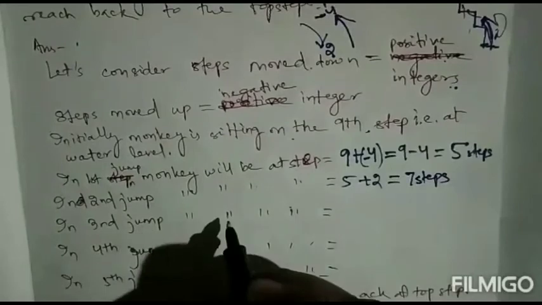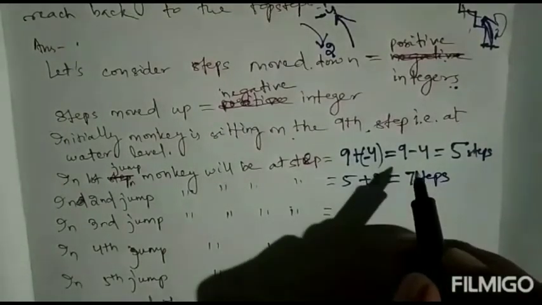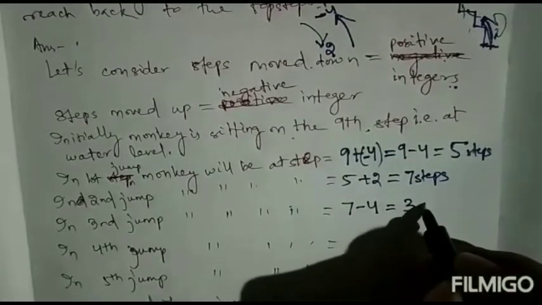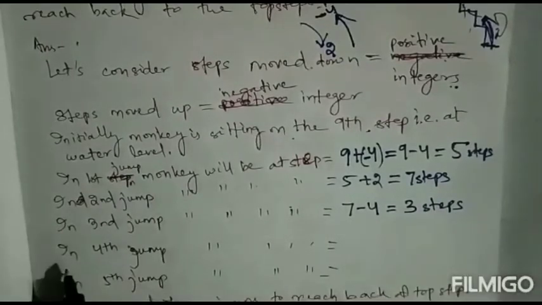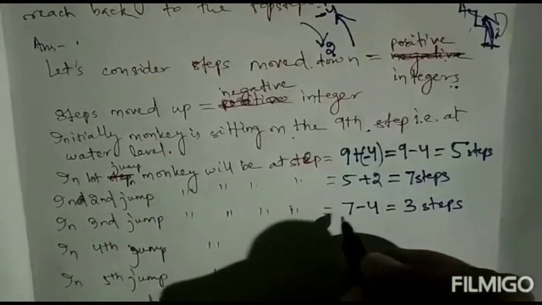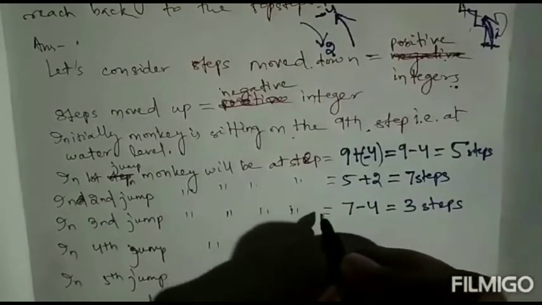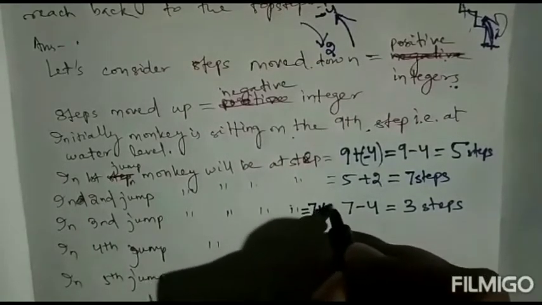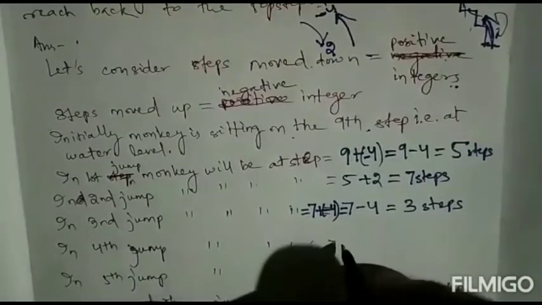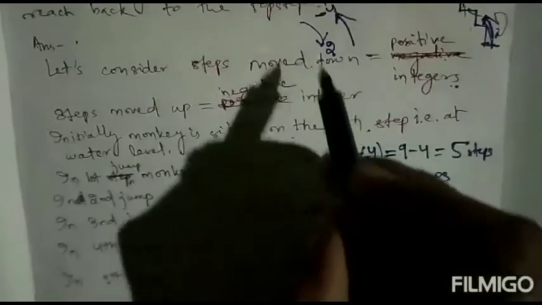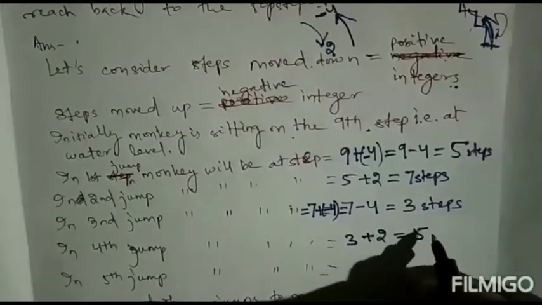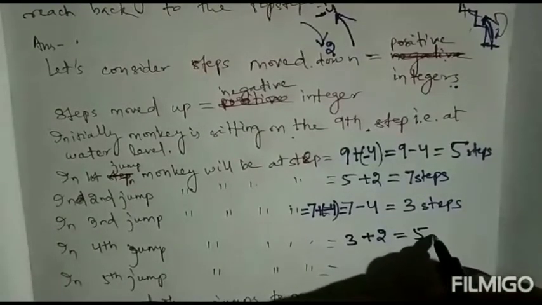In the third jump again he goes up, so 7 plus -4 equals 7 minus 4 equals 3 steps. In the fourth jump he goes down, so 3 plus 2 equals 5 steps.